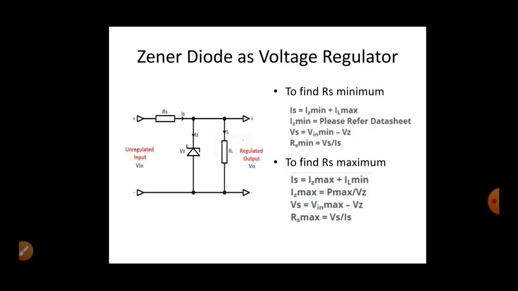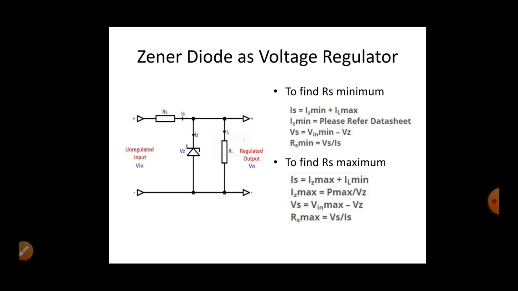And where do you find this parameter IZ minimum? It has to be in the data sheet. Since maximum current is flowing through the load, we find the drop between the input voltage and the Zener voltage, because that drop is the voltage across the resistor, and dividing by the source current, you get that resistance.